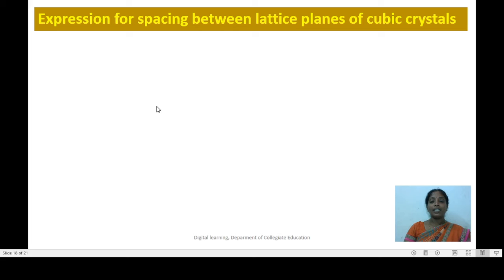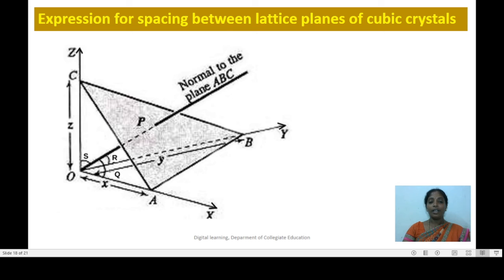Now you have to imagine the presence of a cubic space lattice, and the space lattice is to be imagined as made up of a set of equidistant parallel planes whose Miller indices are h, k and l. Among the number of planes, let us fix the origin of the orthogonal coordinate axes at the lattice point of one of the planes, and let us consider the immediate next plane as shown in the figure.